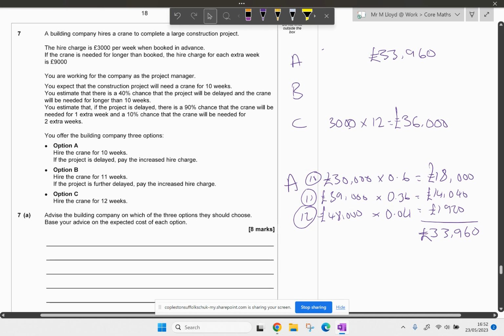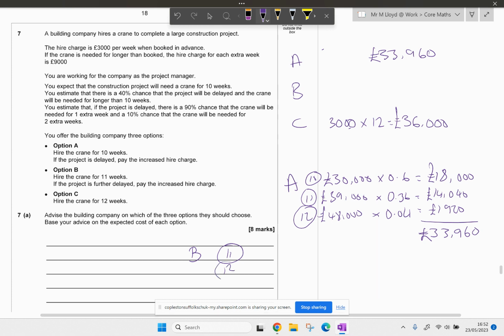Okay, for B, we've got two options. It's going to be 11 weeks or it's going to be 12 weeks. Or have we?